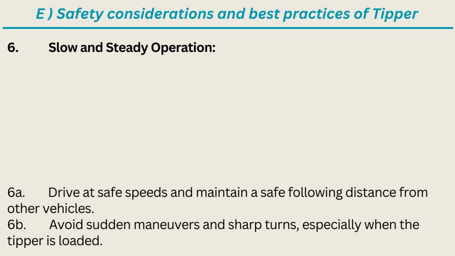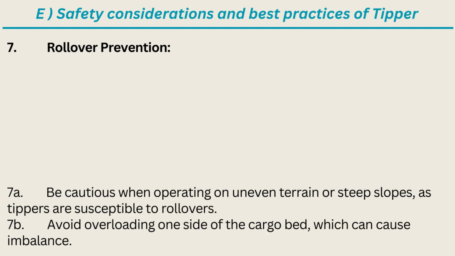6. Slow and steady operation. 6A. Drive at safe speeds and maintain a safe following distance from other vehicles. 6B. Avoid sudden maneuvers and sharp turns, especially when the tipper is loaded. 7. Rollover prevention. 7A. Be cautious when operating on uneven terrain or steep slopes, as tippers are susceptible to rollovers. 7B. Avoid overloading one side of the cargo bed, which can cause imbalance.